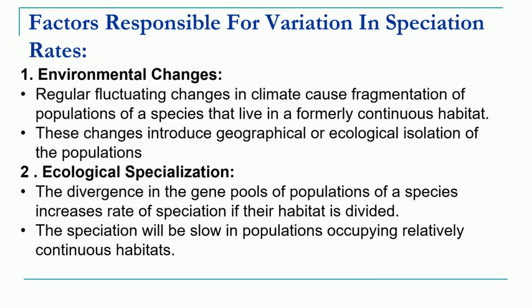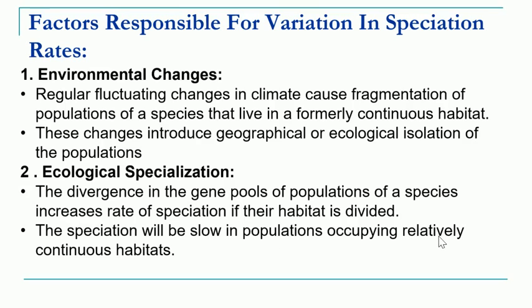Okay, now let us study the factors which are responsible for the variation in speciation rate. This speciation process, that means formation of new species, does not take place at a common rate, but there could be variation in the speciation rate. That means in some places speciation may take a few generations, in some geographical areas it may take several generations. That depends upon some factors. So, what are these factors?